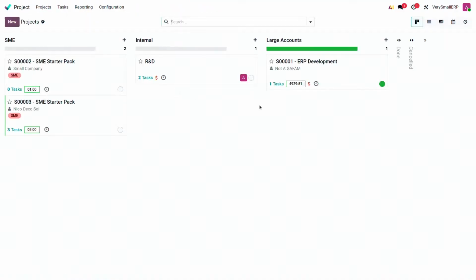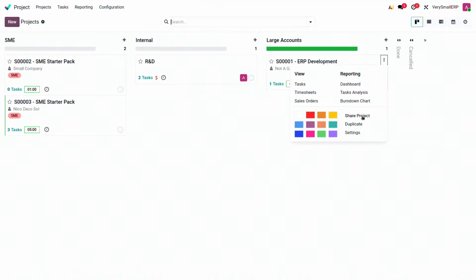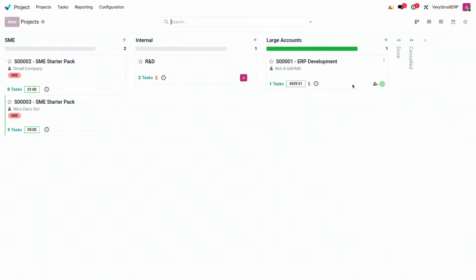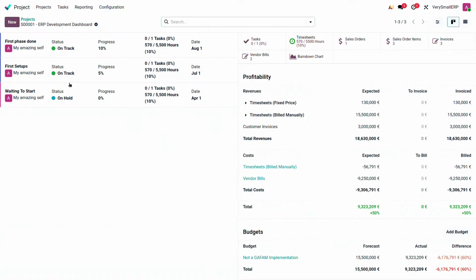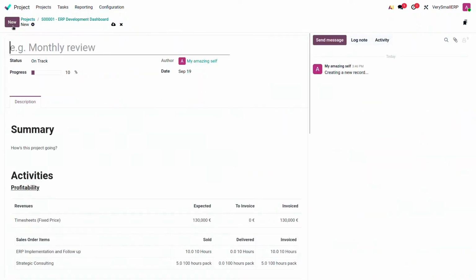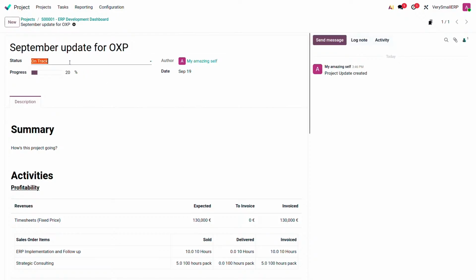So let's go back to our project right here. If I want to communicate all of this to my customer, nothing is more easy. I just need to create a new project update right here, and I can say, okay, September update for OXP. I can manually change the advancing here of our project. We can say that we are still on track. We still have a lot of time to spend.